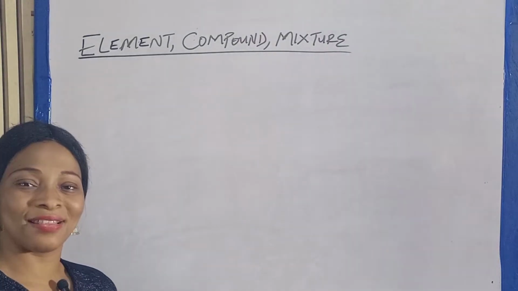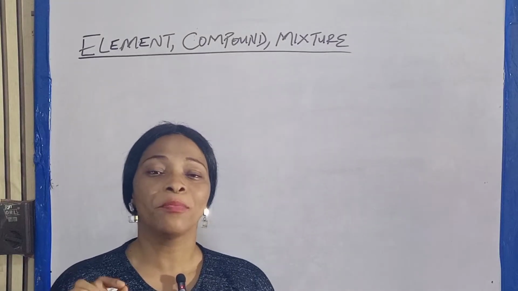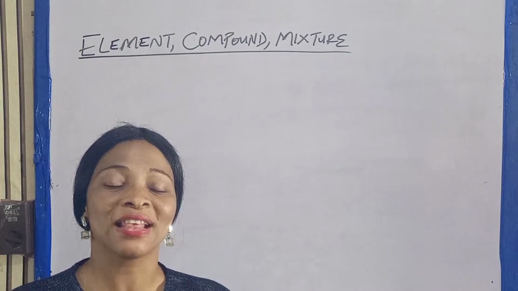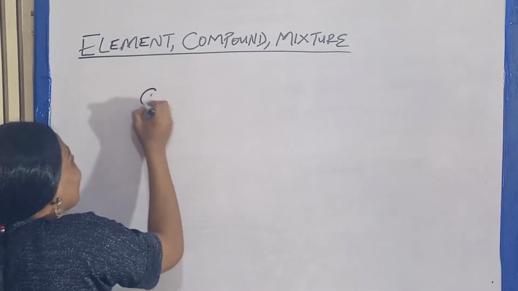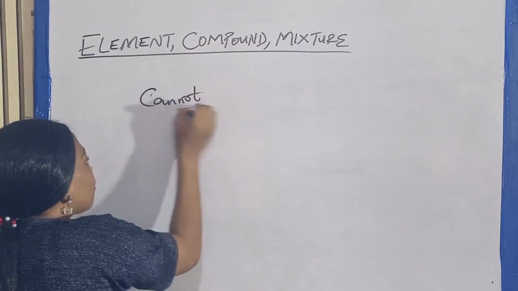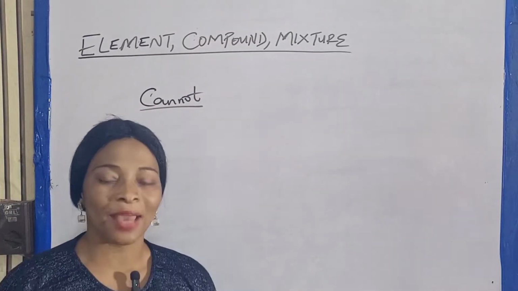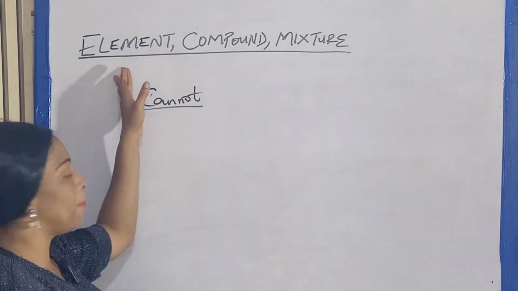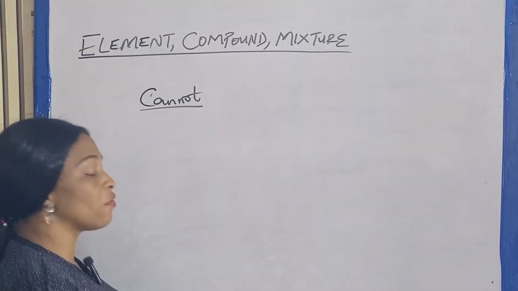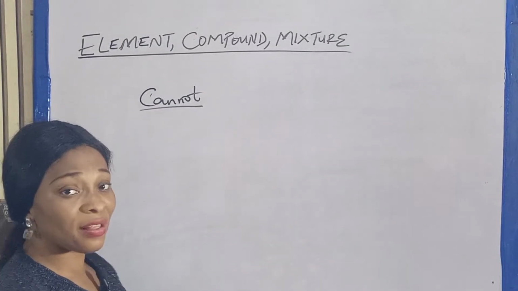Now, what is an element? Basically, an element is any substance that cannot be broken into simpler units by any chemical process. That is basically what we refer to as an element. Examples of elements are your first 20 elements, all those elements in the periodic table.